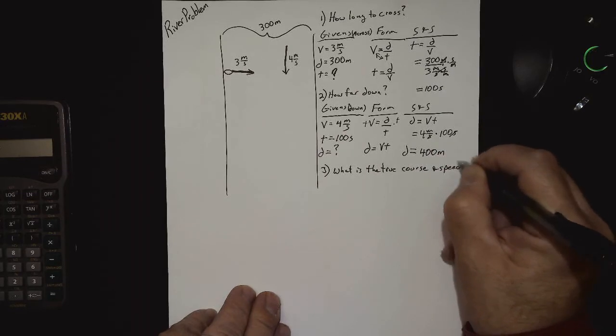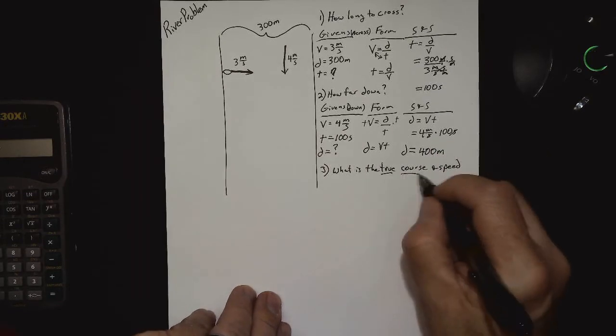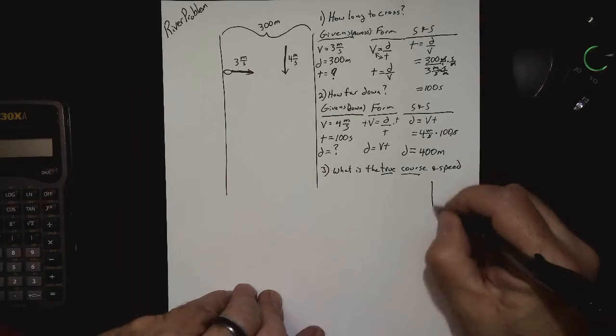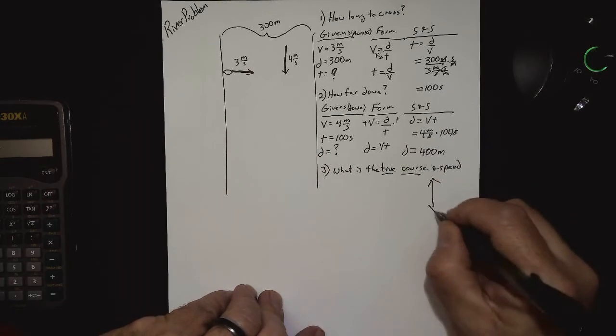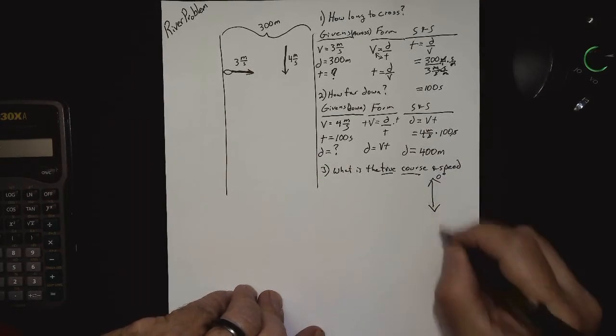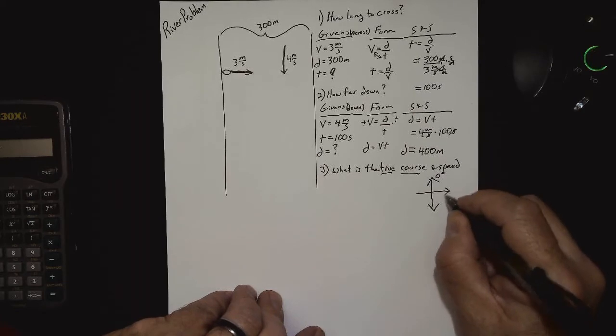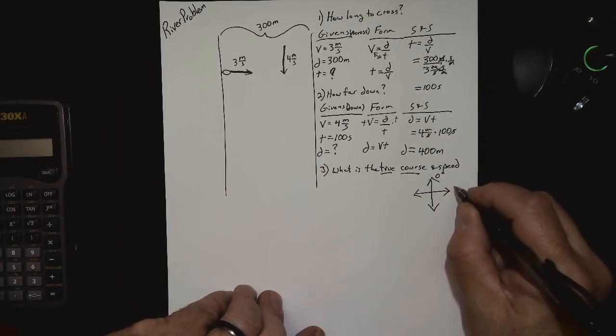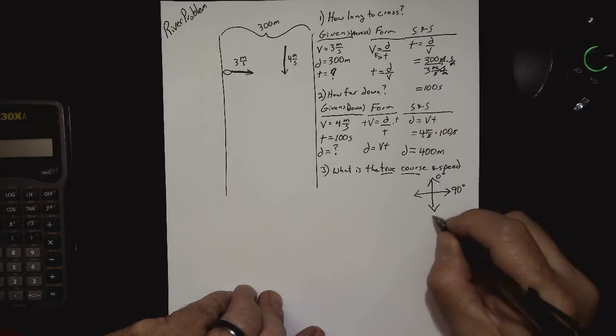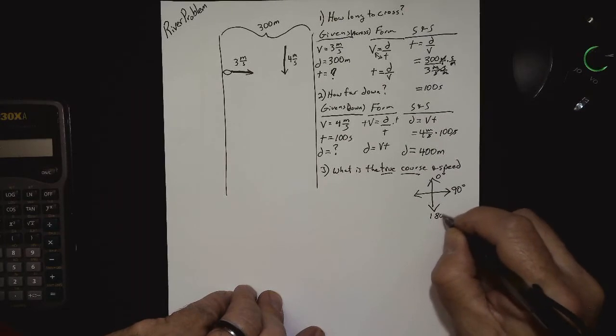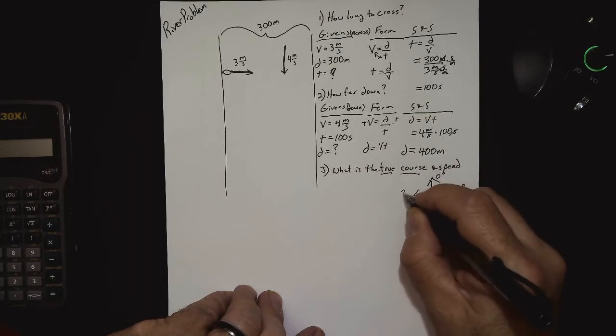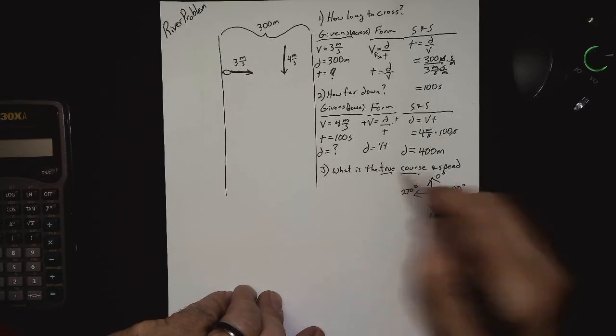Now, true course, what do we mean by true course? Well, that refers to our navigation system here on planet Earth, where north is 0 degrees, east is 90 degrees, south is 180 degrees, and west is 270 degrees. So that would be true course.